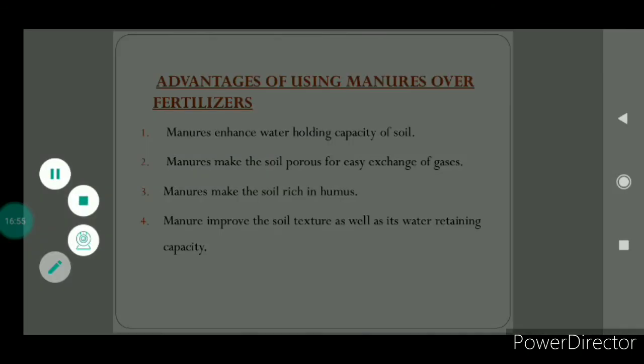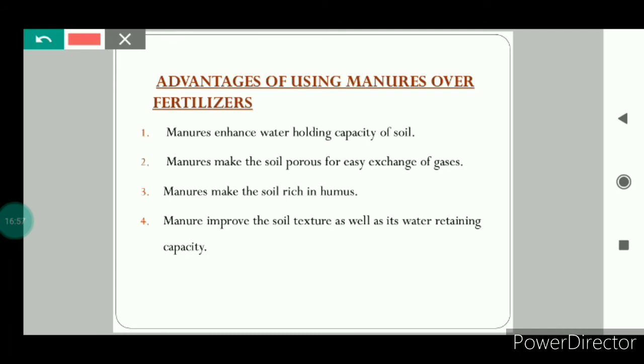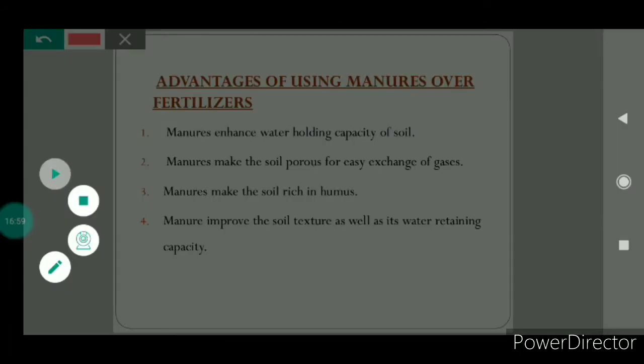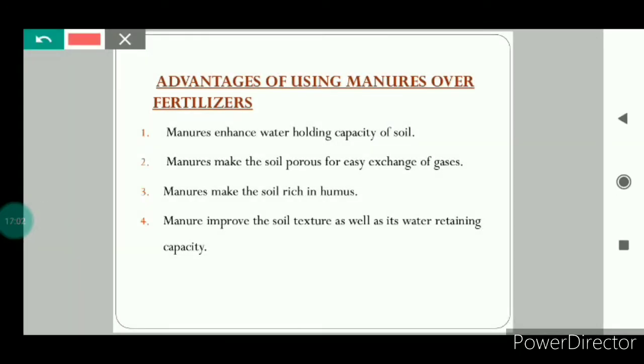Now let us see the advantages of using manure over fertilizers. Now let us see how manures are beneficial over the fertilizers. First, manures enhance the water holding capacity of the soil. That means manures improve the water holding capacity of the soil. Next, manures make the soil porous, because of which the exchange of gases becomes easier.